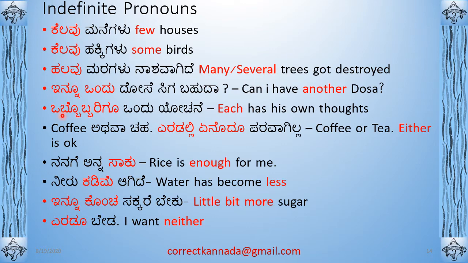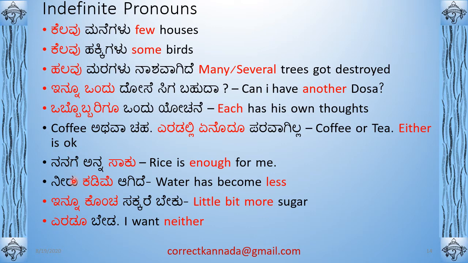Okay. ಒಬ್ಬೊಬ್ಬರಿಗೂ ಒಂದು ಯೋಚನೆ. Each has its own thoughts. So this obba means one person. ಒಬ್ಬೊಬ್ಬರಿಗೂ means each and every person has got his own thoughts. Okay, so this obba is a useful pronoun.